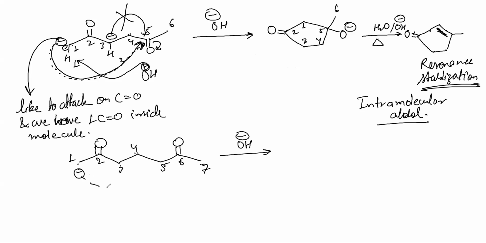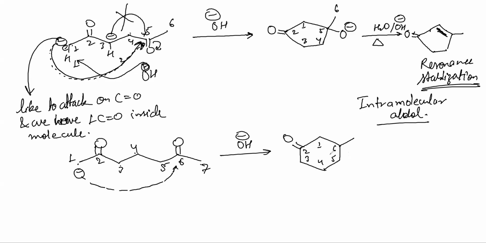And this minus will attack on what? 6, isn't it? This minus will attack on 6. I hope it is clear. So you'll get a six-membered ring like this. Let me write the numbers: 1, 2, 3, 4, 5, 6. Where will we put C=O? C=O will be on 2. 6 is also connected to 7.